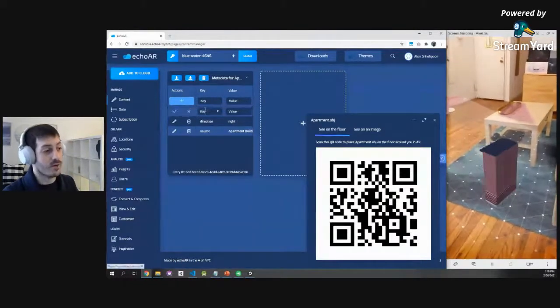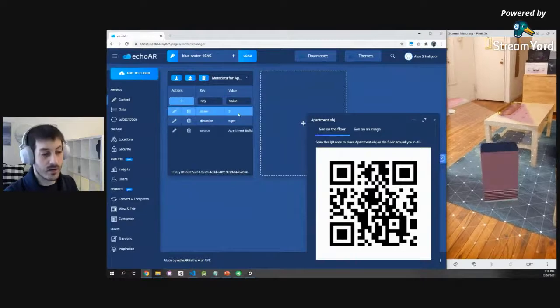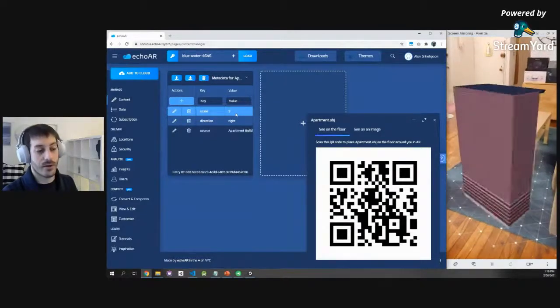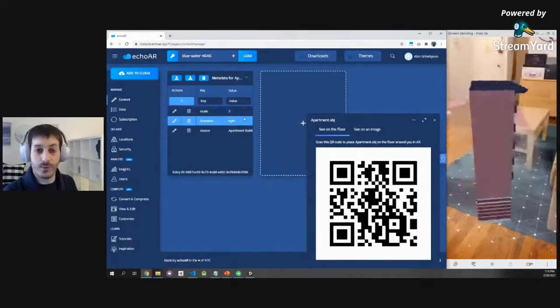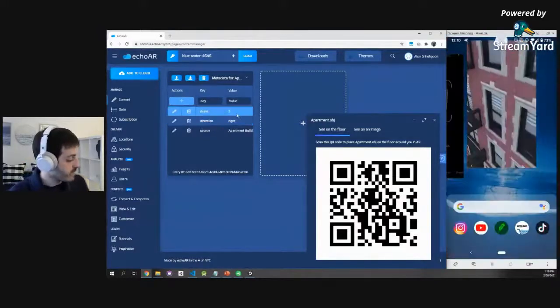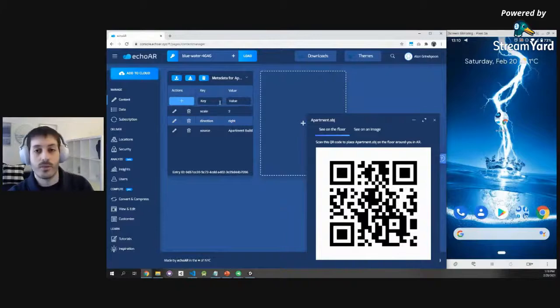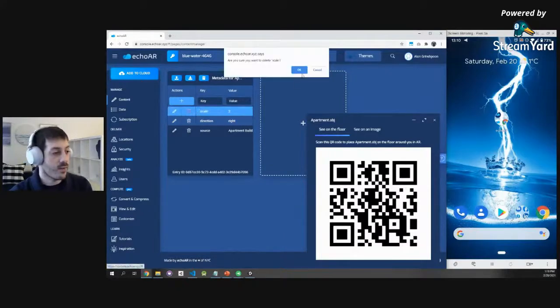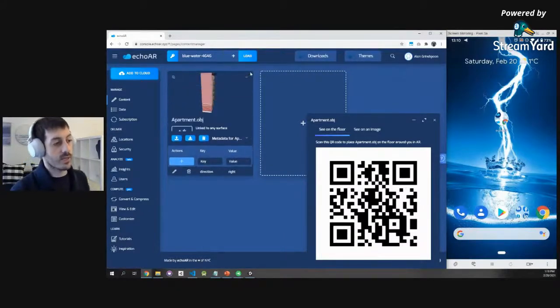How cool is that? Or let's say I want to make it 2 times bigger. I just set the scale, and there you go. Super, super easy to push changes in real time to your application. So we saw web, we saw mobile, we saw Unity. Let's show another thing that we can do with the console.